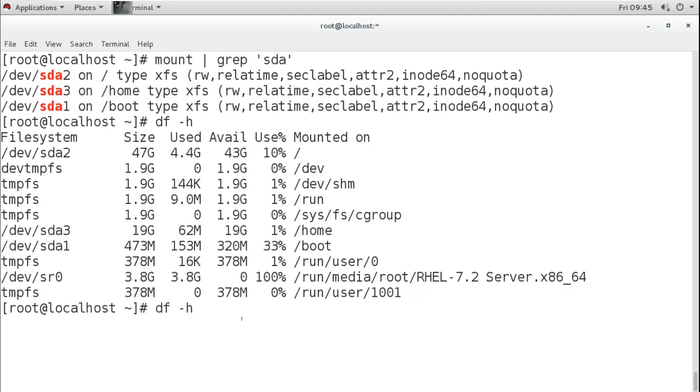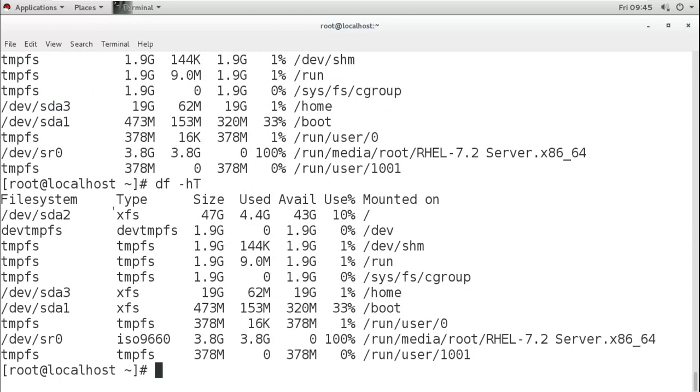If you want to see the partitions file system also, then you can add extra hyphen capital T and it shows the extra category type where you can see the file system also, that is XFS. And this ISO 9660 is for the DVD file system. So DVD is also like a storage device, so it uses this file system. ISO 9660 standard partition developed by ISO. In Windows it uses UDF for the disk.